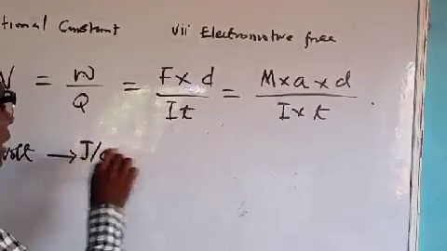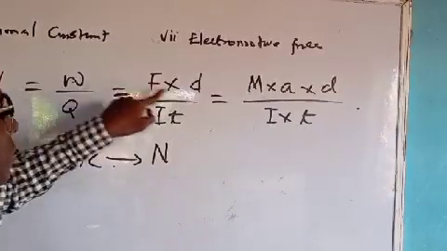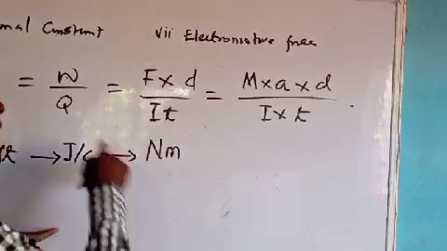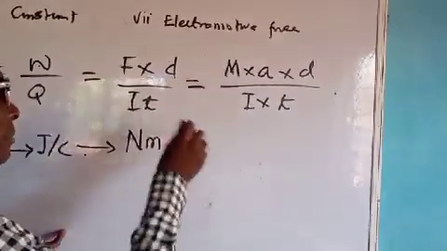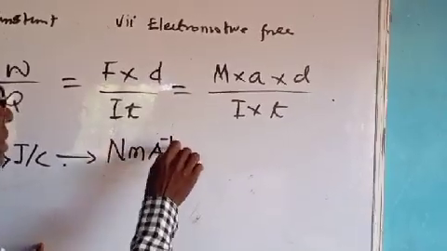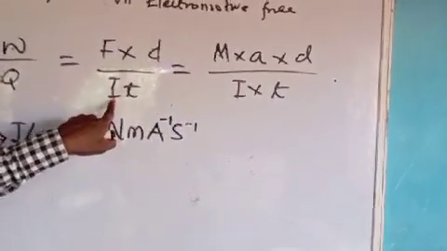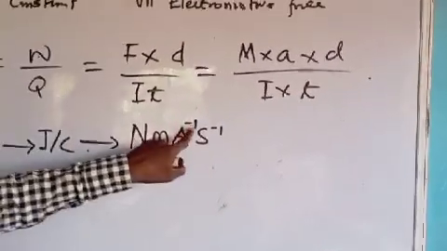Which is the same as Newton times distance, Newton meter. And here remember I is ampere, the unit of current.